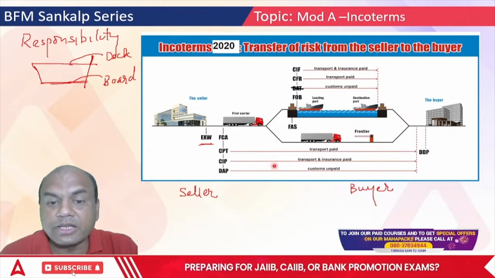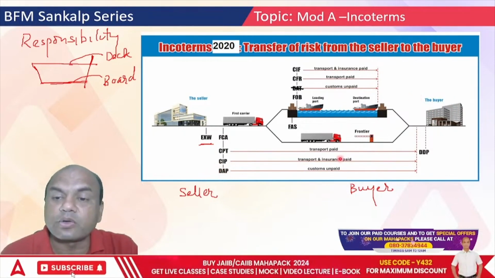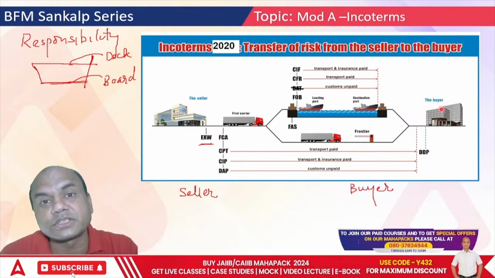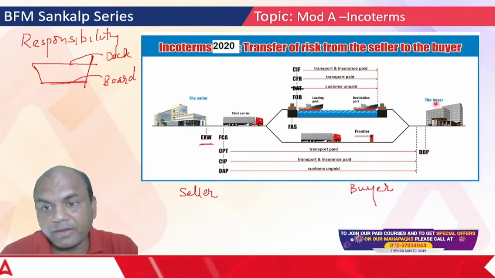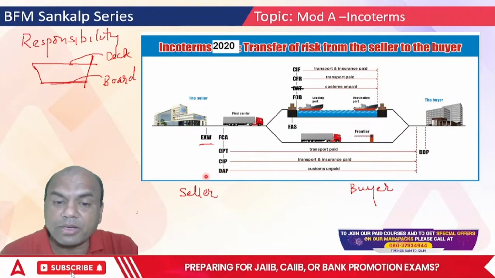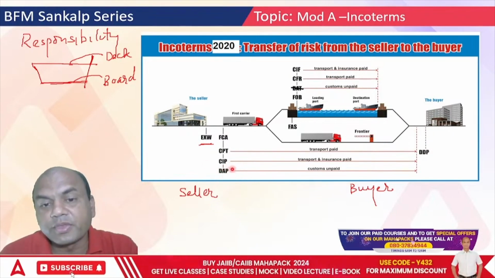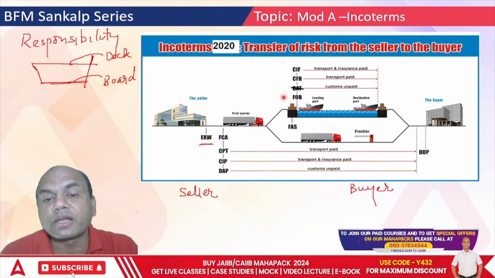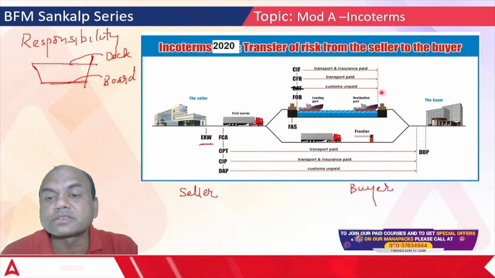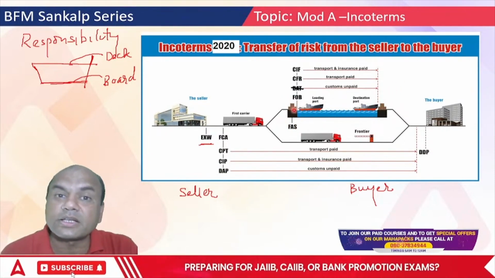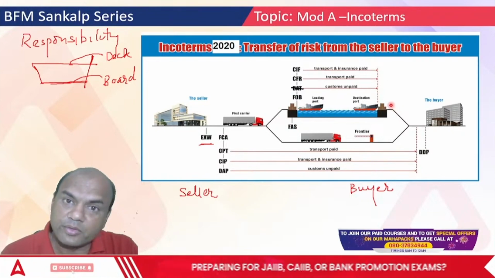So what does it mean? Delivery at place. Send it to the Chennai godown, even though the office is in Mumbai. Okay. So in DAP, remember, delivery at place. Here it is decided who will pay the customs duty at the export side and who will pay the customs duty at the import side. Both things are decided.